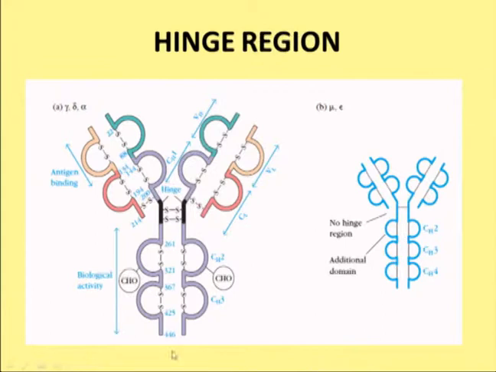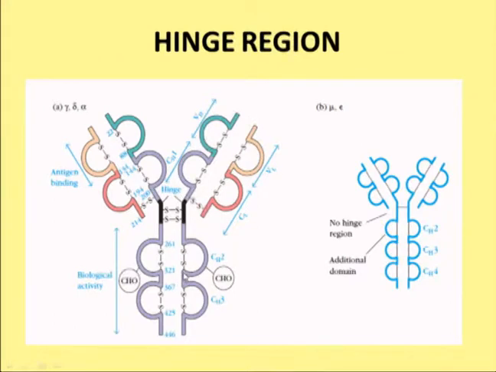Now, this is another molecule, a diagram of the antibody molecule, and here variable and constant region domains are visible. These constant region domains will form the base for the 5 different classes of antibodies, whereas the variable domain of the heavy chain as well as the light chain will have 3 regions each, known as complementarity determining regions, also called the paratope.